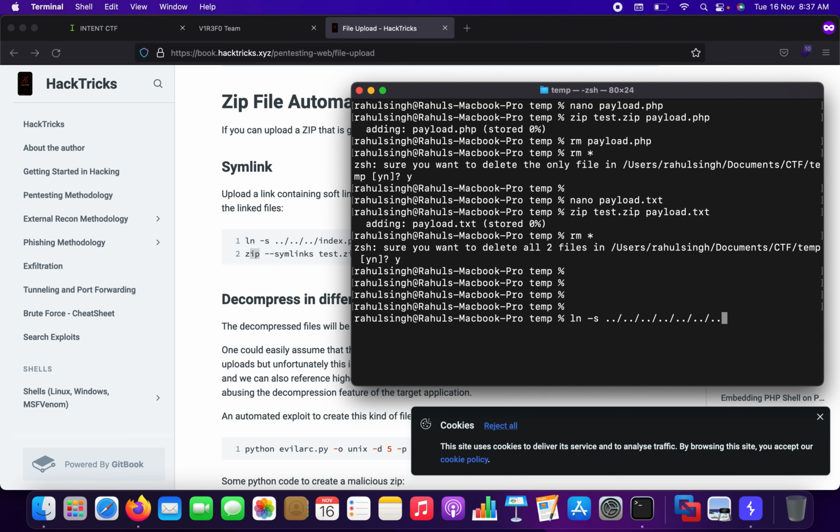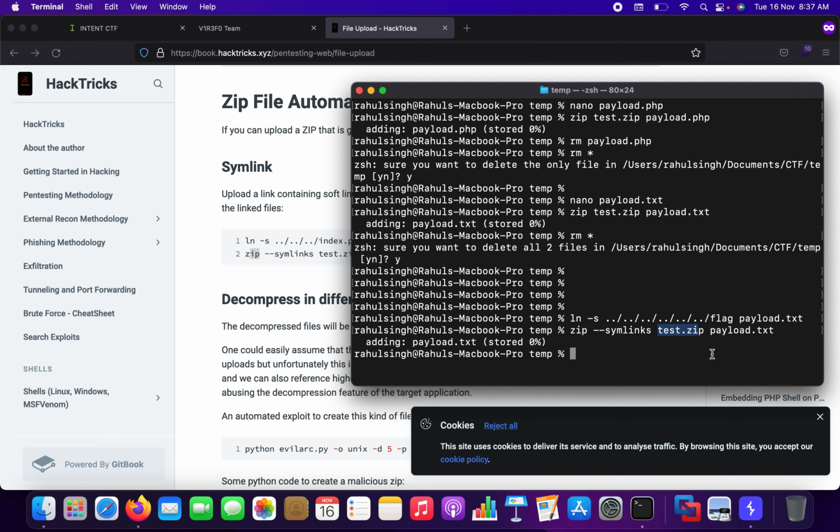and let's just try to brute force stuff. As of now I've gone 6 directories backwards, and I think this would be enough to get into the root directory. Let's try payload.txt, and let's zip it up using symlinks, test.zip and payload.text. What happened here was I've tried to link a file which I think is on the server, and I have linked it to payload.txt which is on my computer, and now with the help of symlinks I have zipped it up.